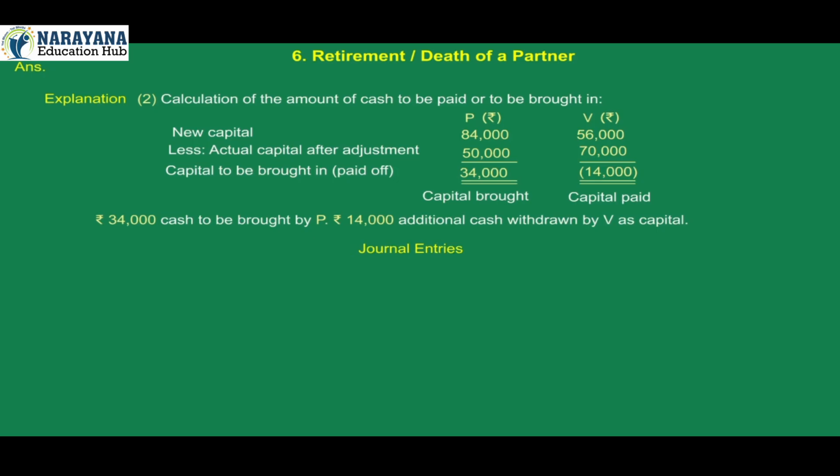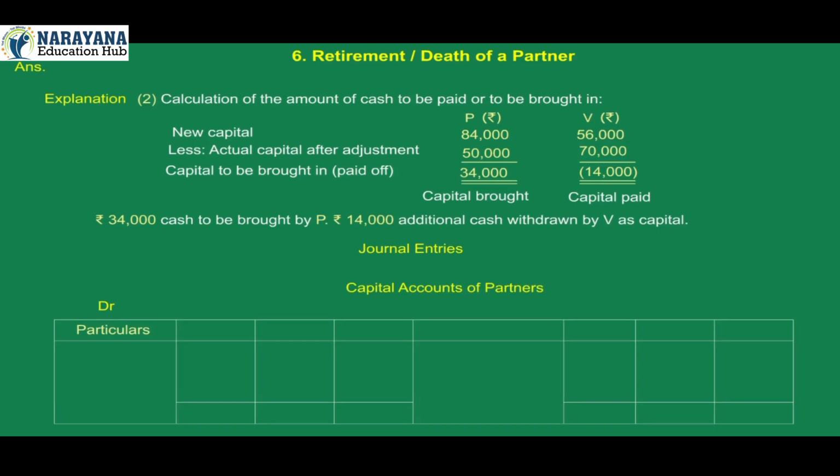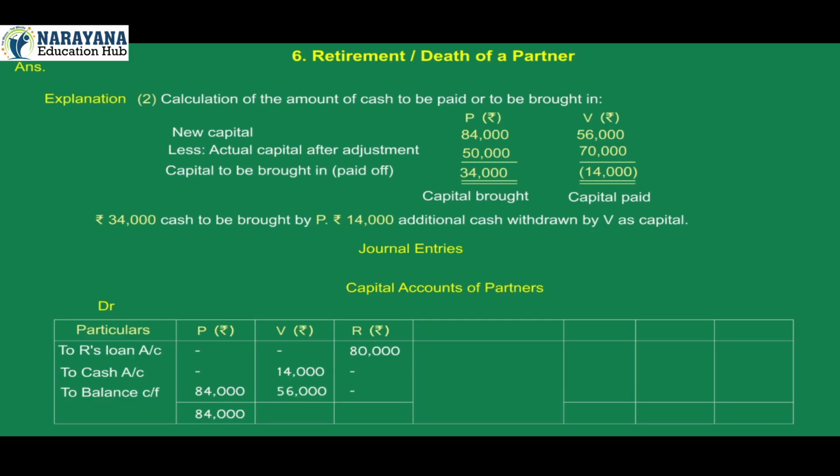Journal entries. On debit side, capital accounts of partners. On debit side, particulars P, rupees, V rupees, R rupees. To R's loan account 80,000, to cash account 14,000, to balance carried forward P's rupees 84,000, V's rupees 56,000. Total of debit side 84,000, 70,000, 80,000.